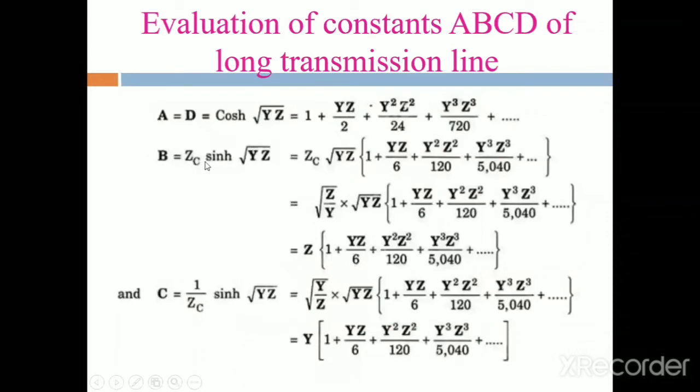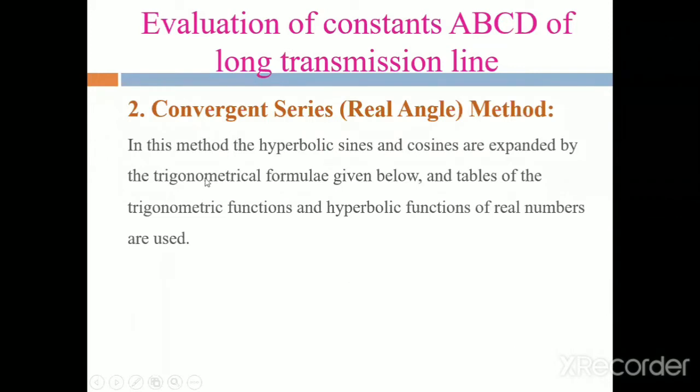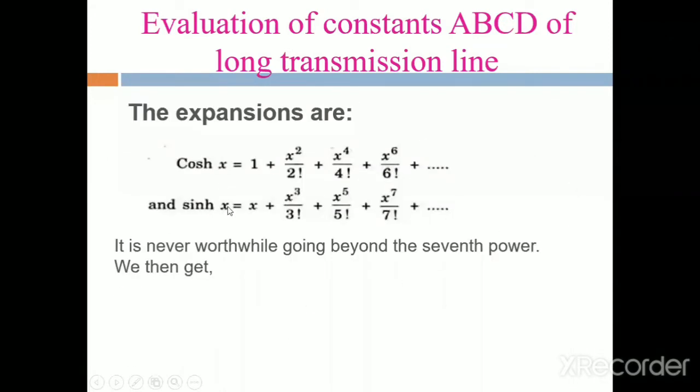That is B is equal to Zc sinh root of yz. This is in the form of sinh x, where x will be replaced by root of yz. Then sinh x is equal to x, where x means the root of yz.